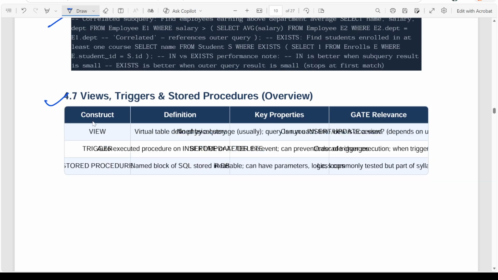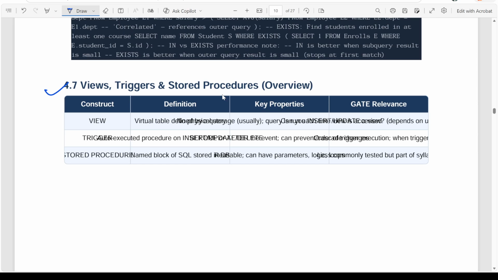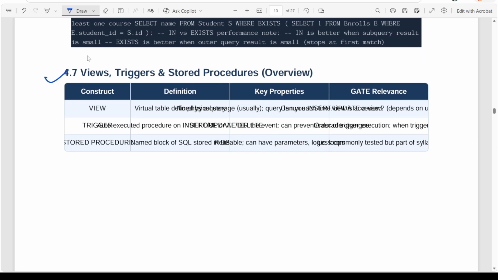And there are also views, how we write views, triggers, stored procedures. We will also see this. When we write a view, we are actually not creating any physical table, but by mixing multiple tables, we are creating a logical table. That means in reality, this data does not exist in the tabular form that we see in the result, but they are just programs. When we run those views, we get the data and it appears like a table itself.